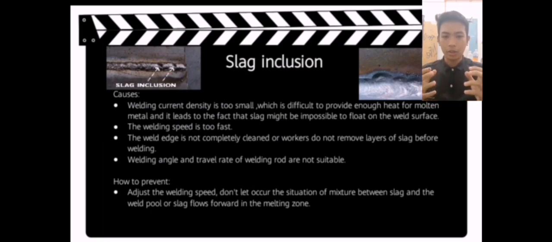The causes of slag inclusion are that the welding current density is too small, which makes it difficult to provide enough heat for the molten metal, and it leads to the slag being unable to float to the weld surface, and the welding speed is too fast. The weld edge is not completely clean, or the worker does not remove the layer of slag before welding. After that, the welding angle and travel rate of the welding rod are not suitable.